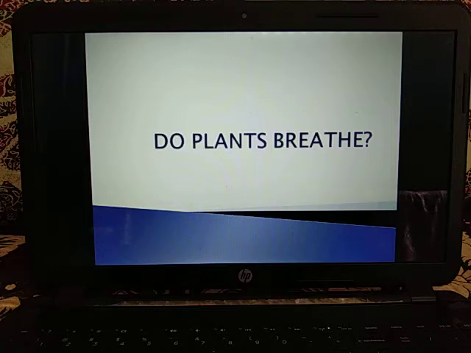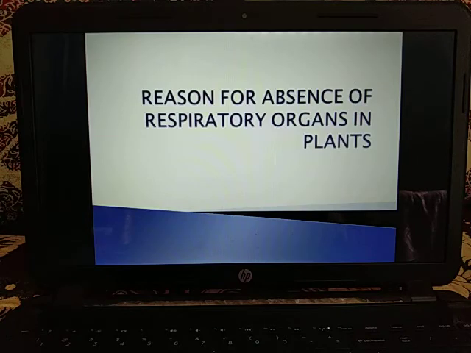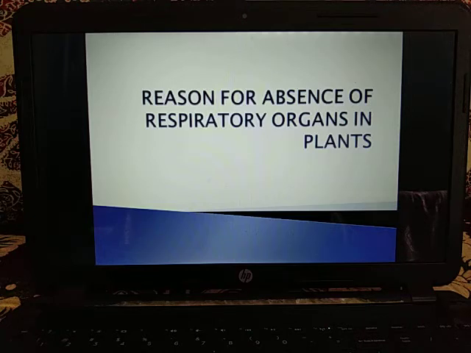Now, why are respiratory organs absent, or what is the reason for absence of respiratory organs in the plants? The first reason is that each part of the plant takes care of its own gas exchange needs. There is little transport of gas from one part to another. Next, plants do not have much demand for gas exchange, because they have a lot of dead cells. So their energy requirement is also less and the gas exchange is also less. All the plant parts respire at a rate far lower than animals.